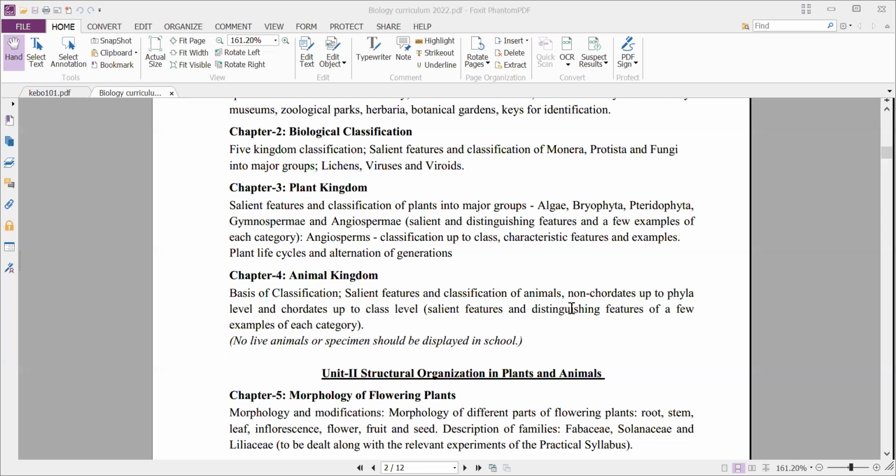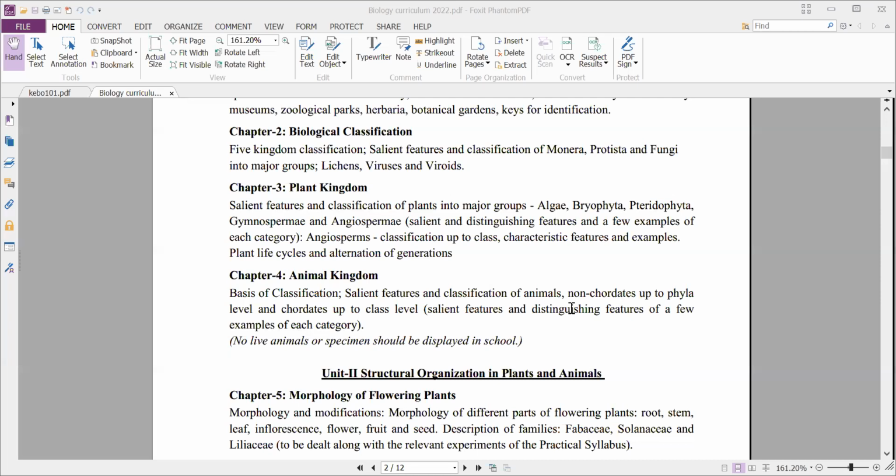And in this we'll also study the plant life cycles, that is the diplontic life cycle, haplontic life cycle, and diplohaplontic life cycle, and what is meant by alternation of generation, which is only observed in the plant kingdom. Okay, organisms that are included under the plant kingdom. And next, chapter 4, that is the animal kingdom.